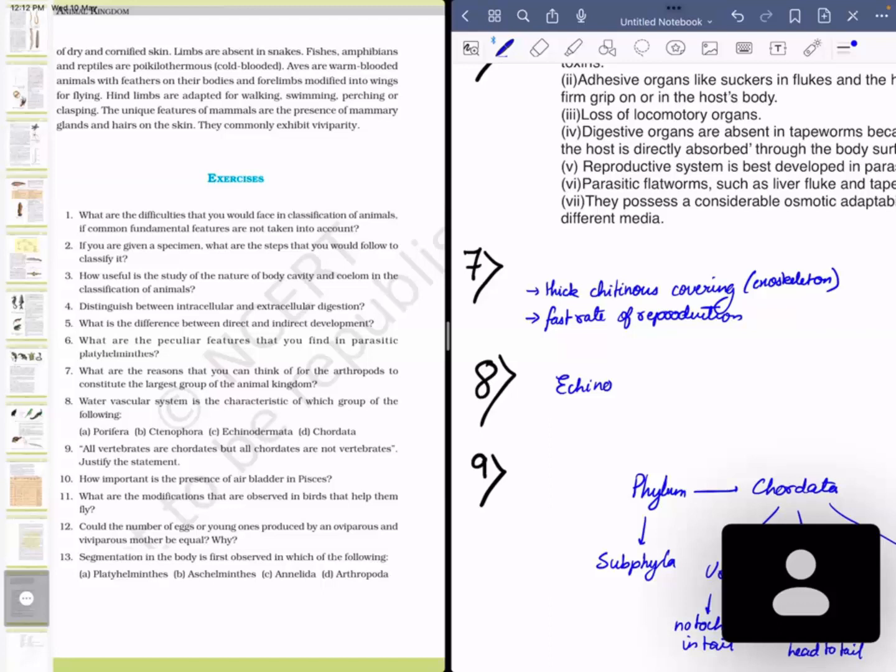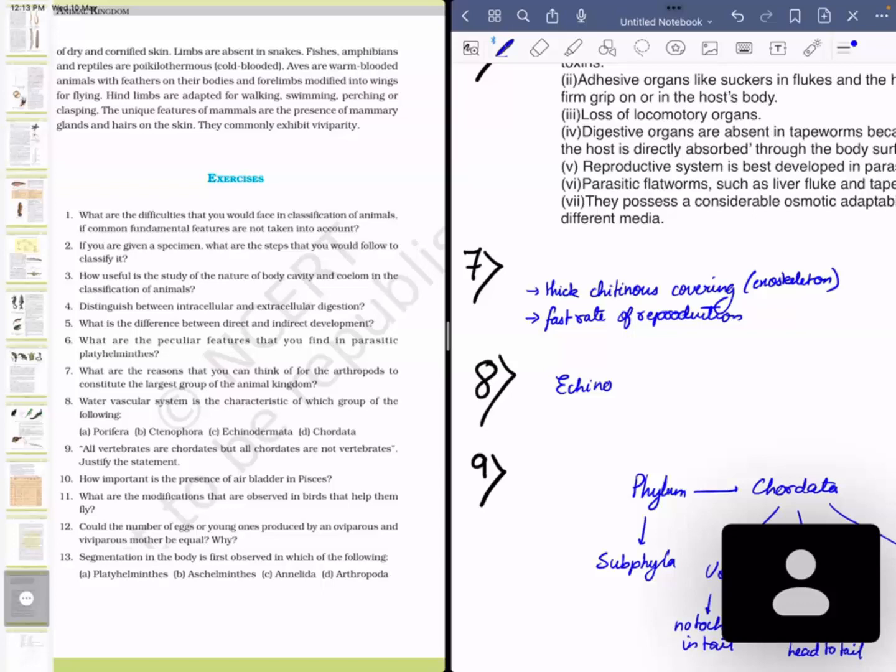Basically, you can see, for example, flies or cockroaches, that a single organism can very rapidly multiply into a lot, and they are very resistant to outside external harsh environment. They can survive at very high temperatures just because of this chitinous exoskeleton, which gives them an advantage to withstand any kind of harsh environmental conditions.